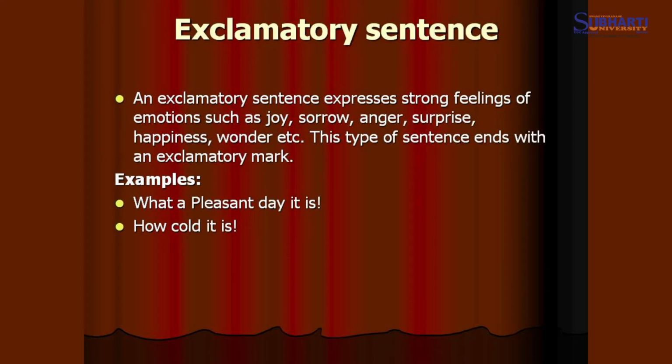Now, the next one is the exclamatory sentence. What is the exclamatory sentence? An exclamatory sentence expresses strong feelings or emotions such as joy, sorrow, anger, surprise, happiness, wonder, etc. This type of sentence ends with an exclamation mark.